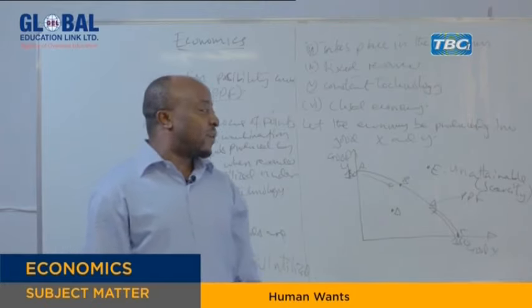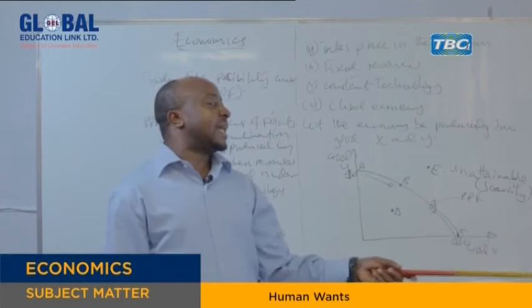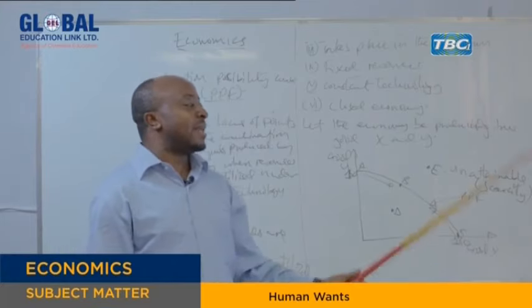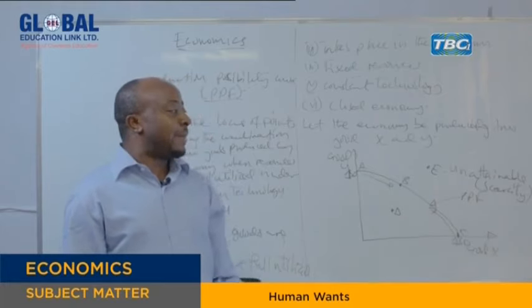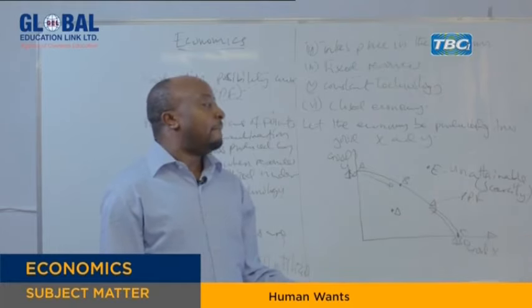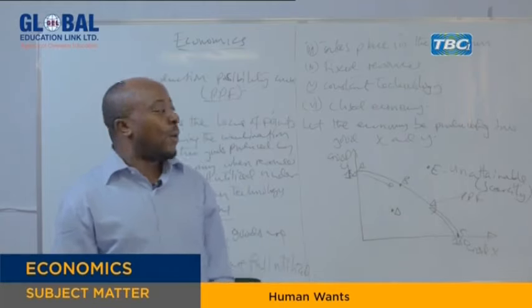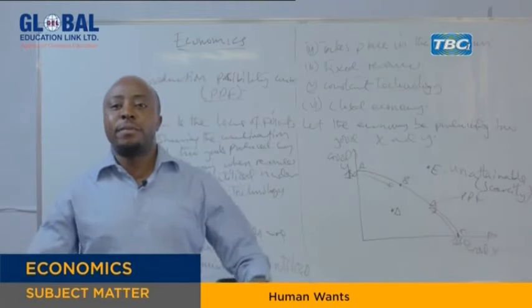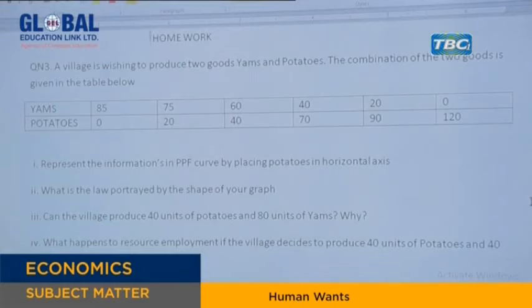From that table, represent the information in a PPF curve by placing potatoes on the horizontal axis. It means yams will automatically be on the vertical axis. The second part: what is the law portrayed by the shape of your graph? Go back to what we did in class and try to remember. We have opportunity cost, which is indicated by the PPF. There are many laws indicated there, because the PPF can be straight, concave, or convex. After drawing, check what law is portrayed.